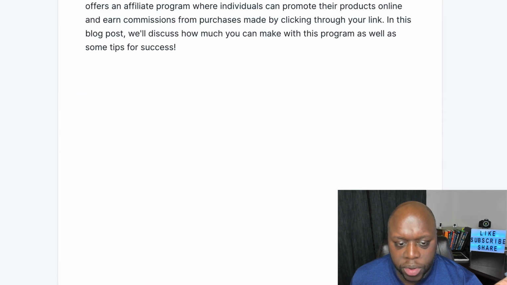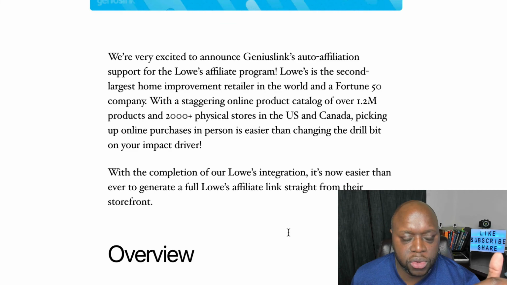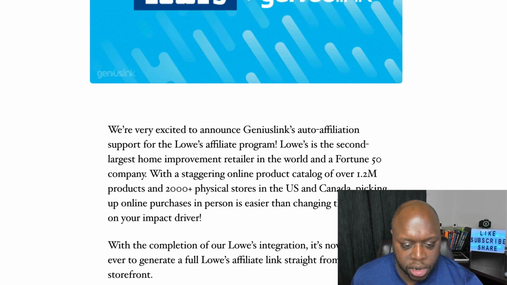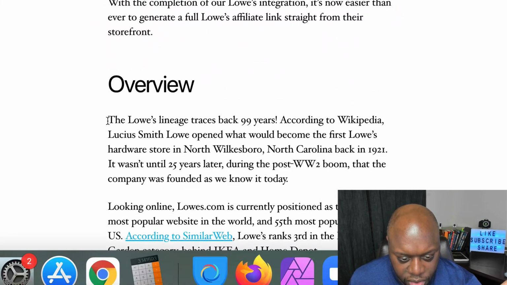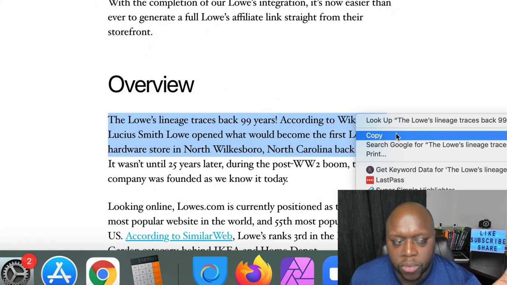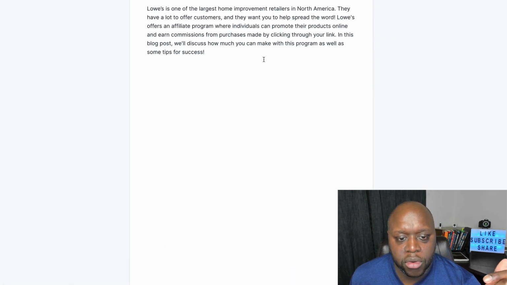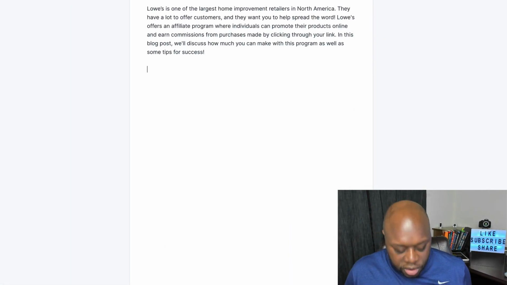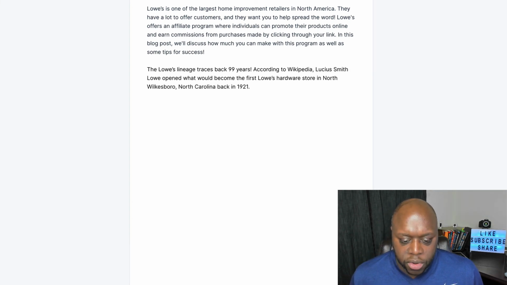So I'm going to click on Open Editor. And what we're simply going to do is jump back over to this blog post here, and copy this entire first sentence, and we're going to see if the information that Grammarly spits out is unique, or if the information that Conversion AI spits out is unique. So I'm just going to paste that there, and then I'm going to click on Compose.